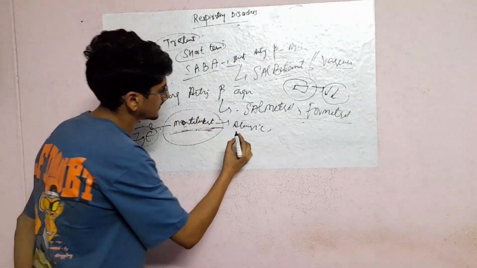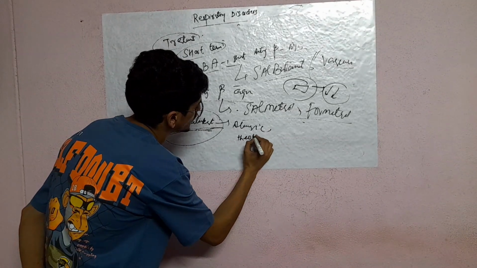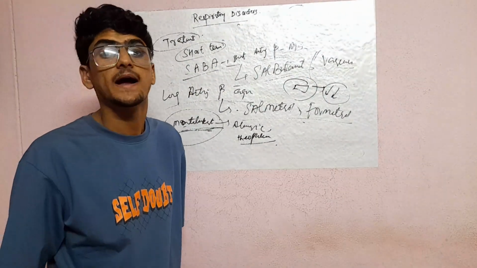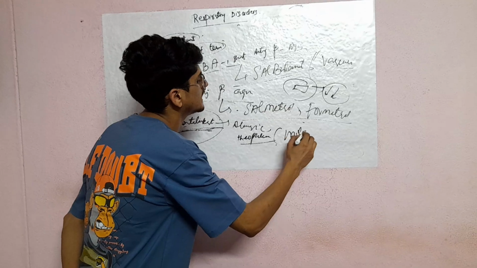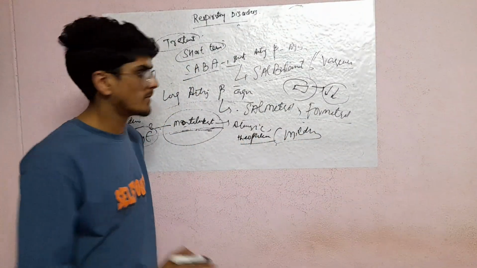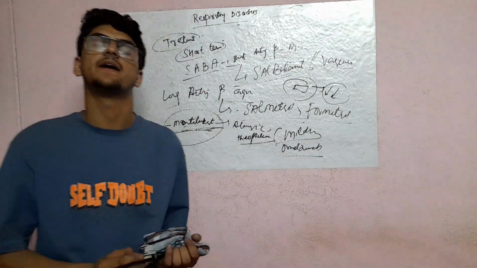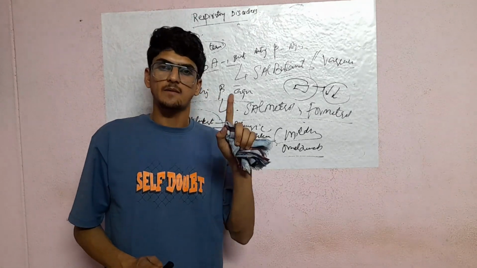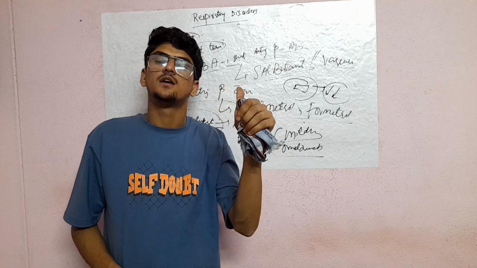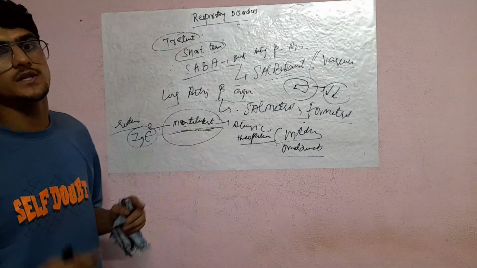Next, theophylline can be given. Theophylline will be given for mild bronchoconstriction. Next, I have written omalizumab. So we see some of the medications include salbutamol, salmeterol, formoterol, montelukast, then omalizumab, then theophylline. These are the medications.